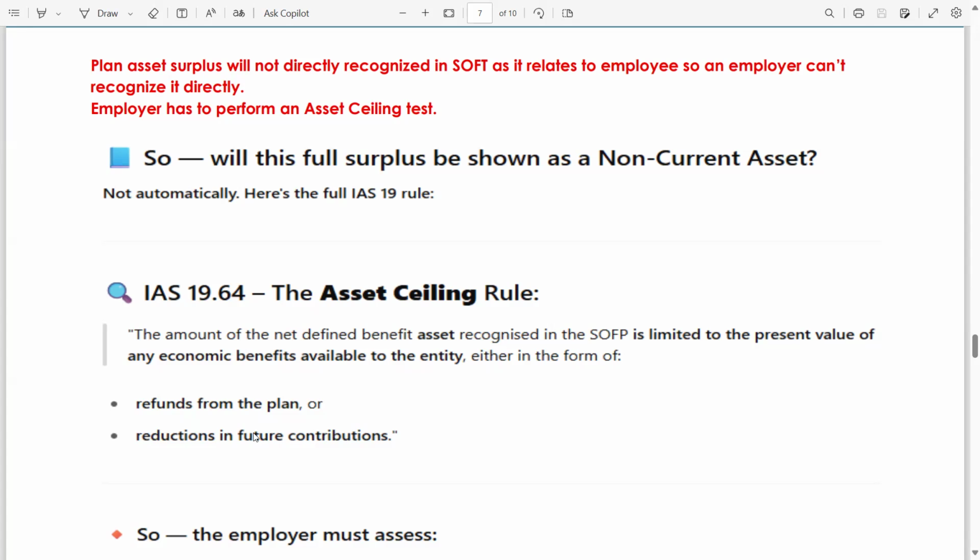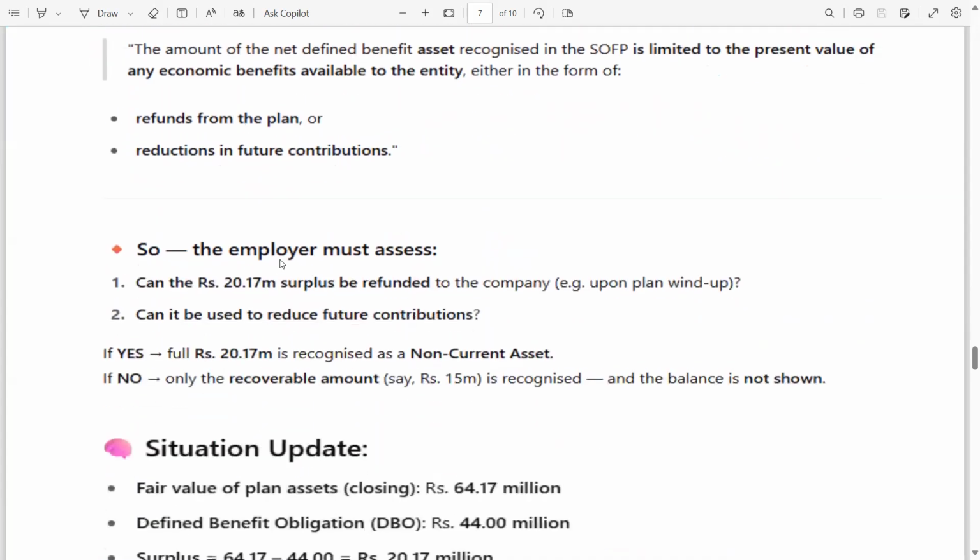It means whenever there is a surplus, that surplus recognized in the SOFP is limited to the present value of any economic benefits available to that employer. So the employer must assess, can the rupees 20.17 million surplus be refunded to the company upon plan wind up?